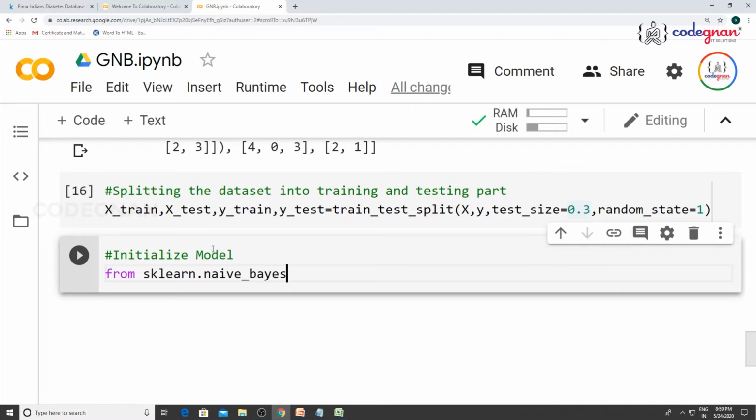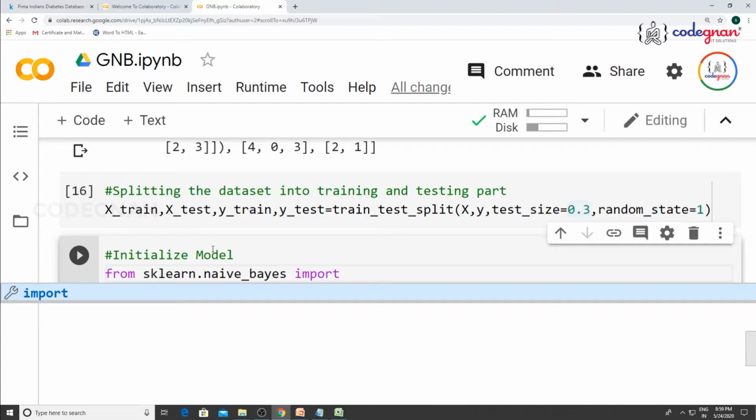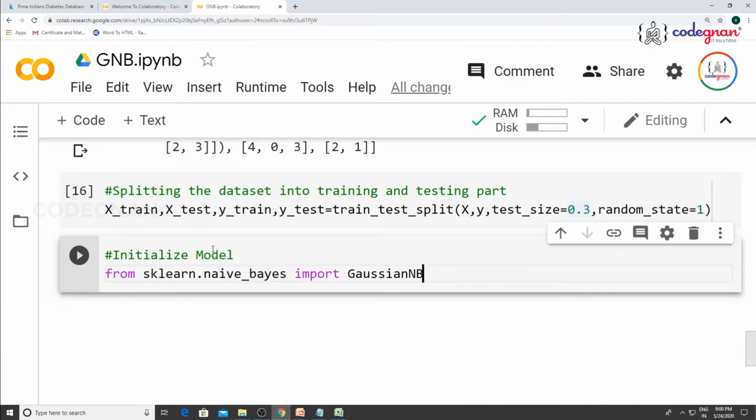So Bayes theorem, I'll import GaussianNB. When you type G, your Colab will give you suggestions. Gaussian, see, naive. The Gaussian naive Bayes classifier will use continuous values, whereas the naive Bayes classifier can be used for text classification mainly, and also for continuous values.